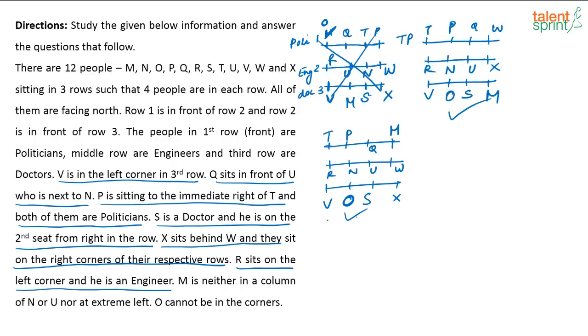So you have two possible cases here, which is satisfying all the conditions. See, M is neither in column N or U, nor on the extreme left, O cannot be in the corner. So this is also satisfied there. All these conditions are also satisfied, right? So I have two possible cases. Now with this I have to look at the questions and answer.